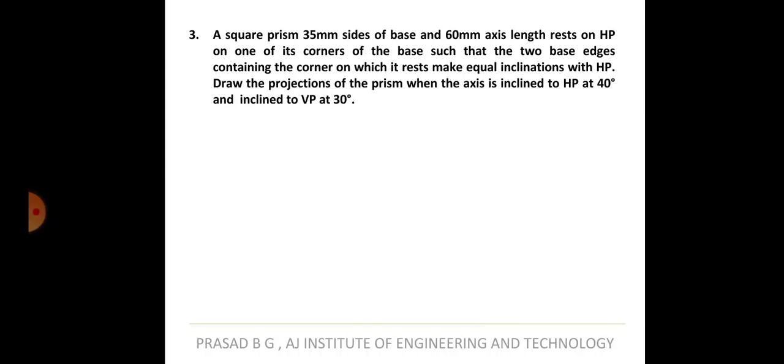When the axis is inclined at 30 degrees to VP is given, do we have to draw the locus here? That is another question that has to be asked. In this case, it is not mentioned that the axis appears to be inclined. It is only said that the axis is inclined. That means you have to draw the locus and get the apparent angle beta. So I will start with the problem now. All the things are the same. There are two changes: the corner condition, and the axis is inclined.